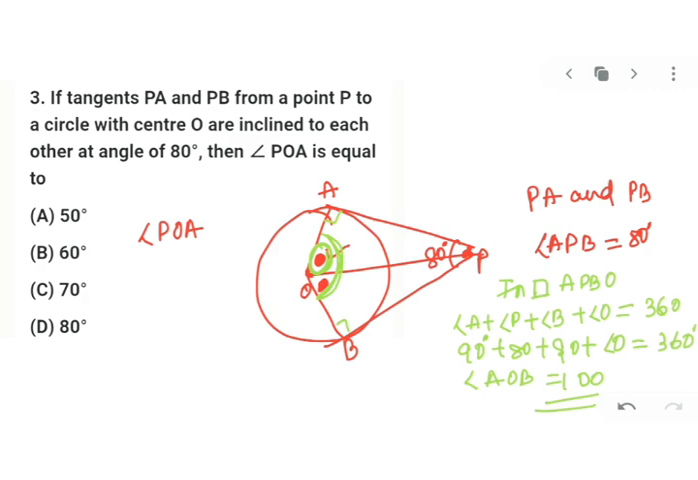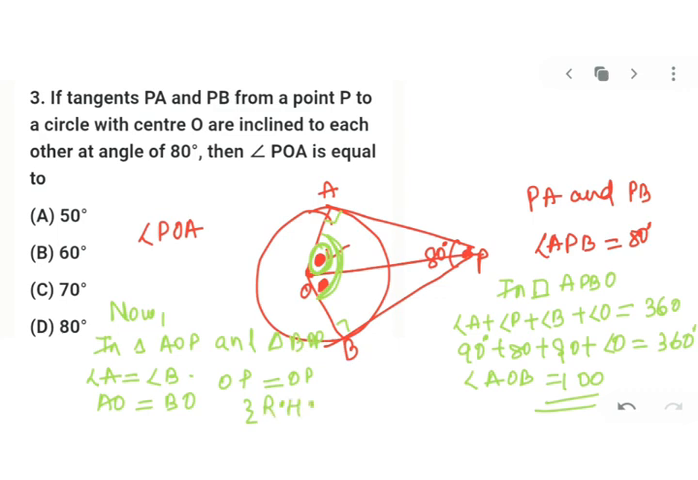Once you got that, now you can take two triangles. In triangle AOP and triangle BOP, let's make them congruent. Can we say angle A is equal to angle B? Yes. Can I say side AO is equal to side BO, radius of the same circle? Can I also say OP is equal to OP, common side? So by RHS, your two triangles are congruent.